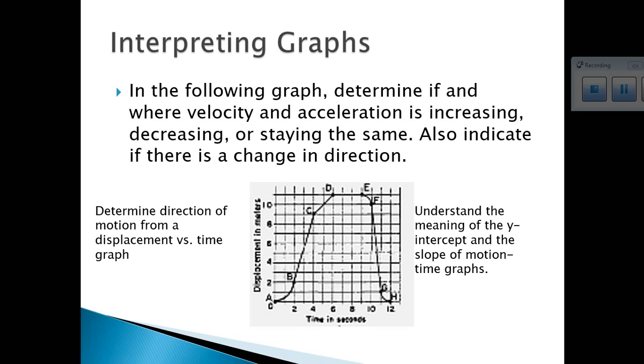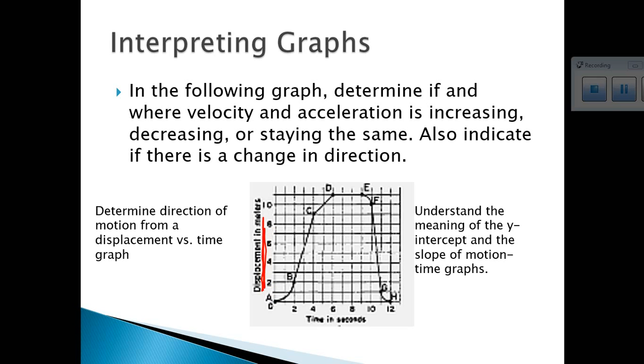In this one, we need to know, in the following graph, where is velocity and acceleration increasing? Where is it decreasing? Is it staying the same? Also indicate if there is a change in direction. So the first thing, again, that we have to know, every single graph, what have I said? The first thing we need to know is what is on the y-axis. It's displacement.